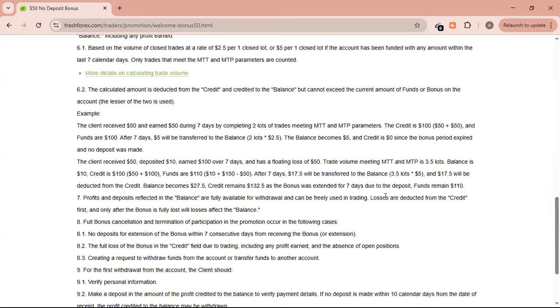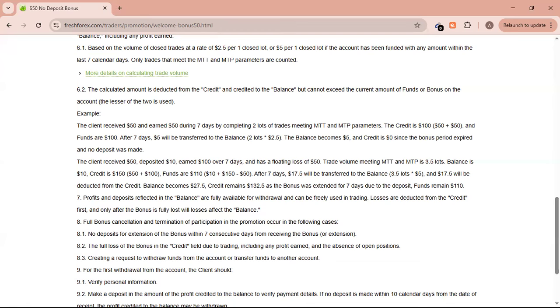So let's check number 7. Profit and deposit reflected in the balance are fully available for withdrawal and can be freely used in trading. Losses are deducted from the credit first, and only after the bonus is fully lost will losses affect the balance. Okay, that is not what we want.